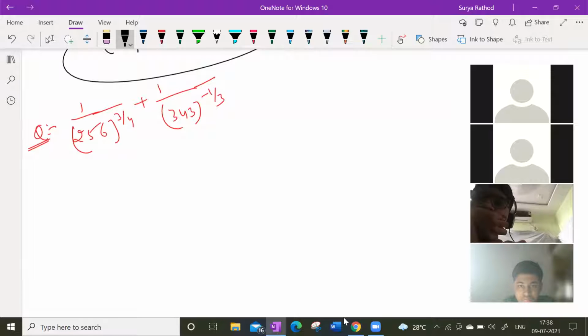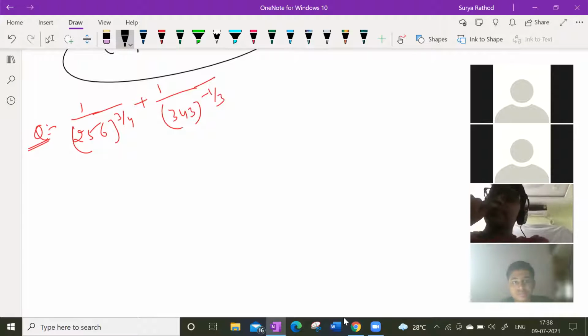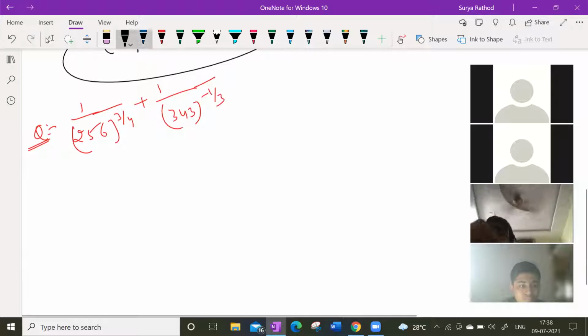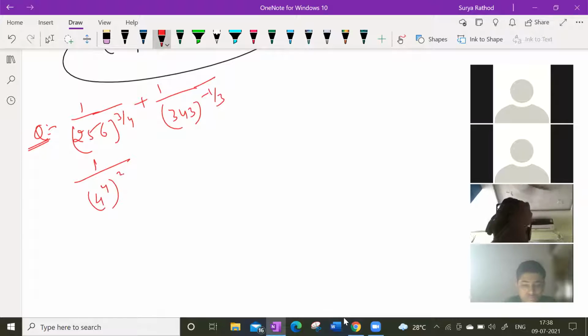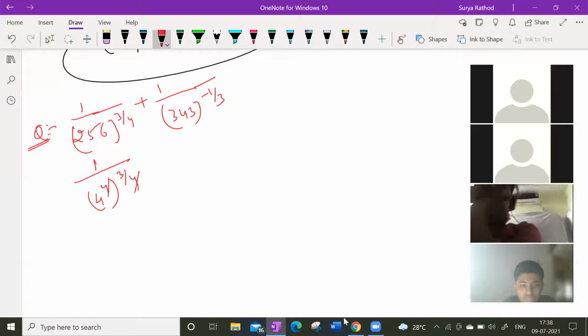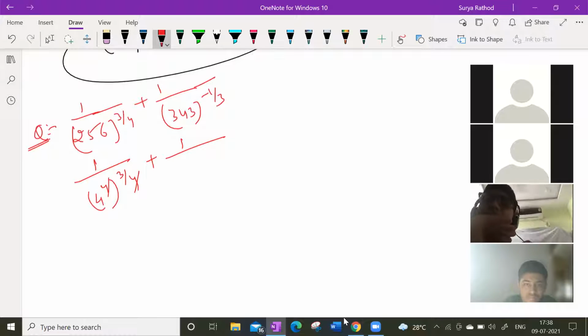256 can be written in terms of 4. How can I write it in terms of 4? 4 to the power of 4. 4 to the power of 4 can be written as what? 256. So 1 by 4 to the power of 4 whole to the power of 3 by 4. So now can I cancel this 4 and 4? Yes, sir. 4 power 3. That is equal to 1 by 64.